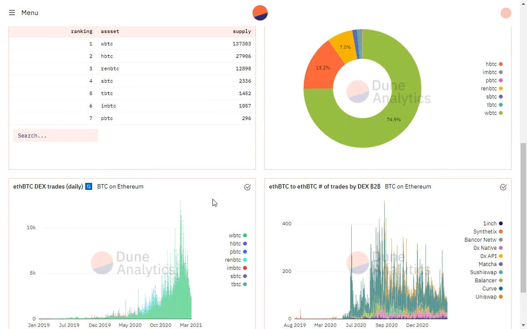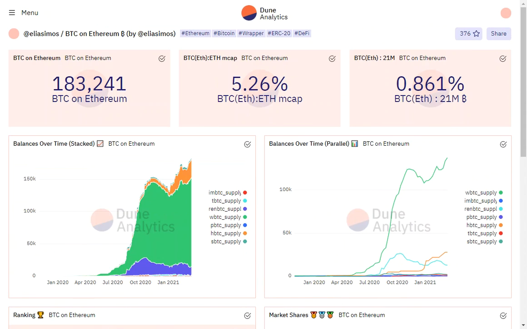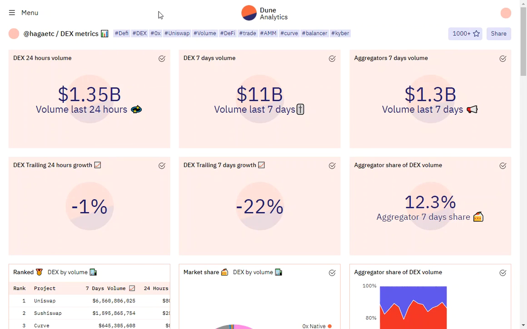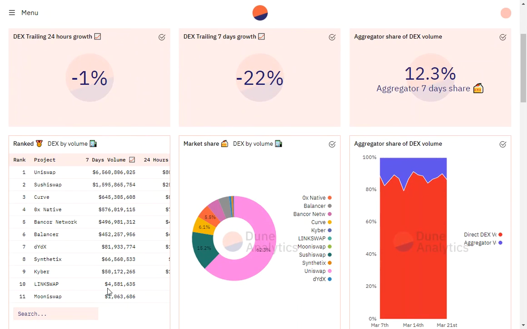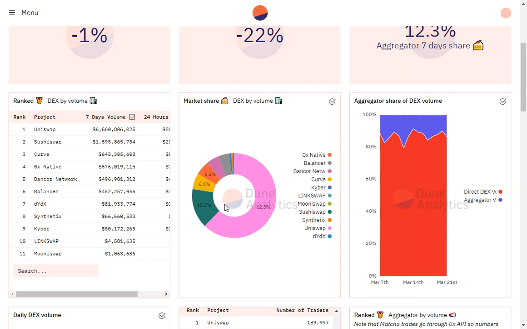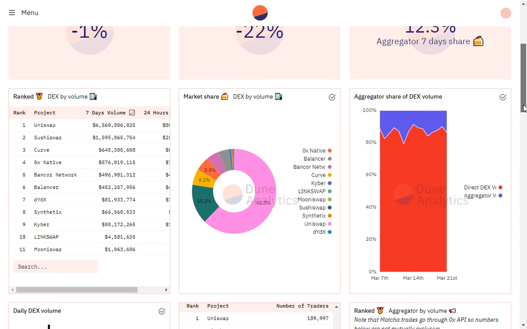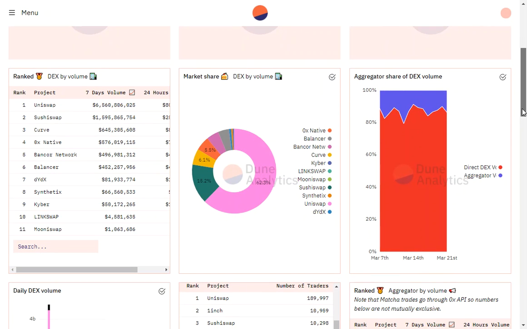And you can just go through, DEX metrics, decentralized exchanges, over 1.35 billion in the last 24 hours. Where's most of the volume coming from? Who has the biggest market share? So Uniswap is dominating. Aggregators versus DEX. DEXs have the majority of the share, but aggregators, applications that try to find the cheapest prices by sifting through a bunch of different DEXs all at the same time, have a certain percentage of the market, about 10% as well.